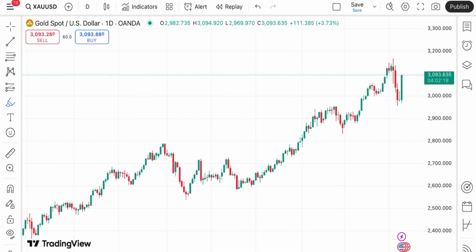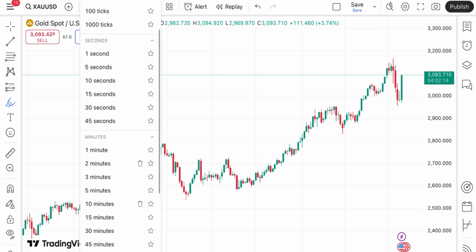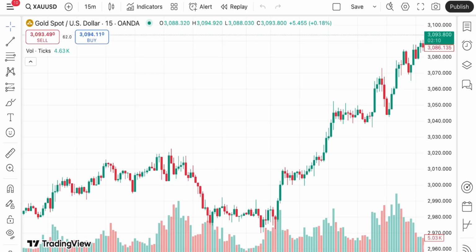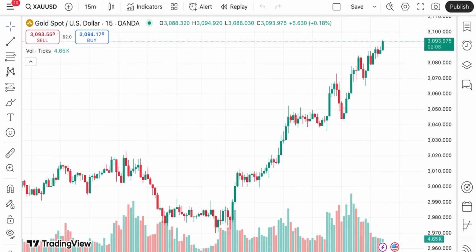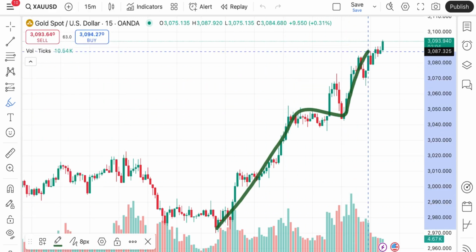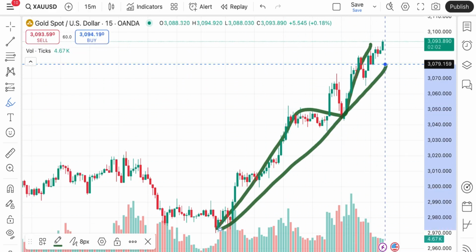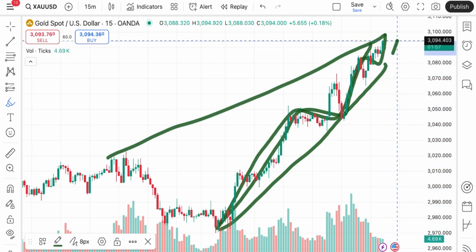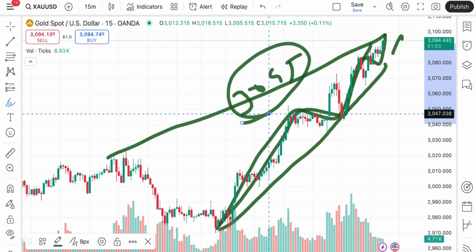Okay, understand that there is a pattern forming. If you look at this particular pattern, there is a 15 minute pattern forming. Okay, so you have to understand, looking at this particular pattern, a narrow pattern is trying to form at this particular level. Okay, I'll show you the narrow pattern, see, look at this particular pattern. So chances are high that if the price started moving out of this zone, we can see there will be an upside if the price started going above $3095.